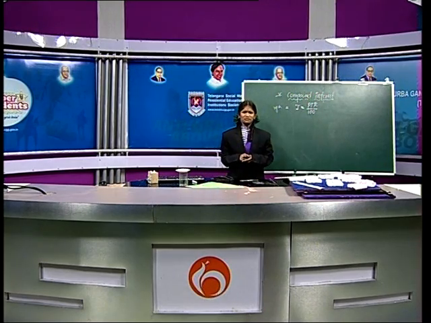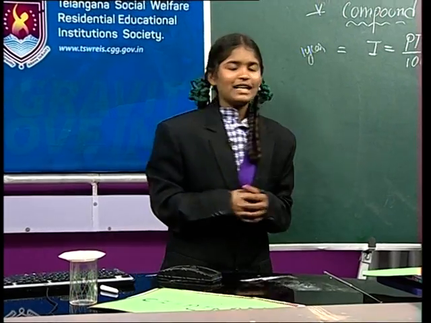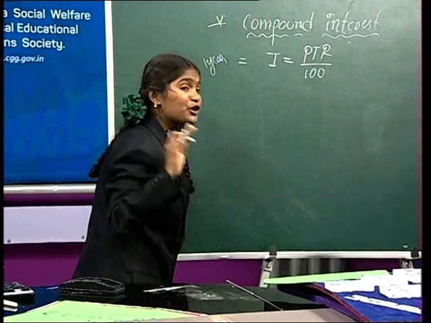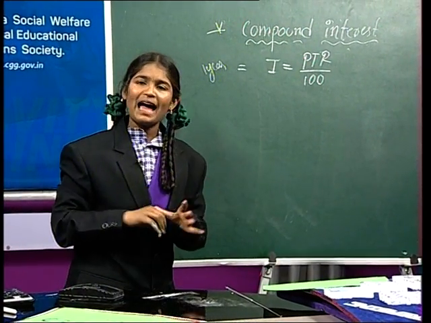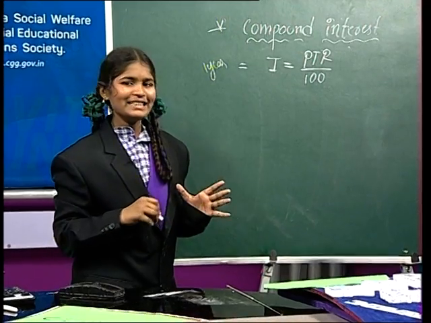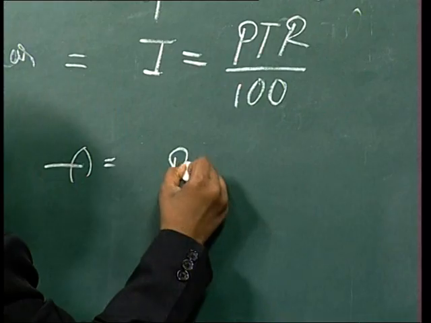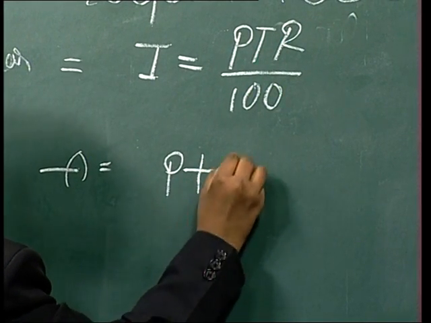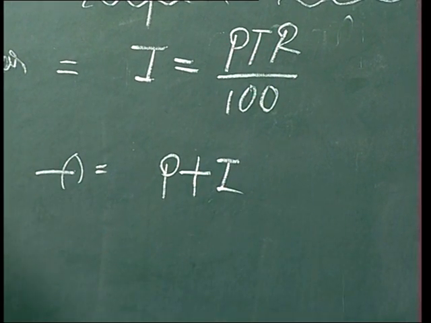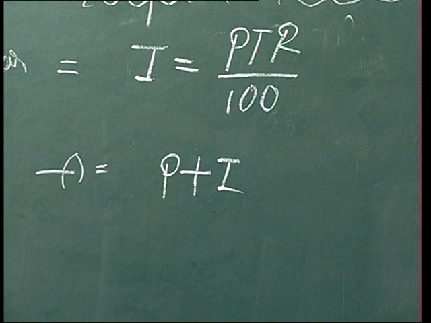If you want to find the total amount, then you add principal and interest. Amount equal to principal plus interest.